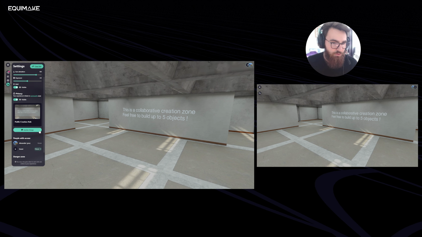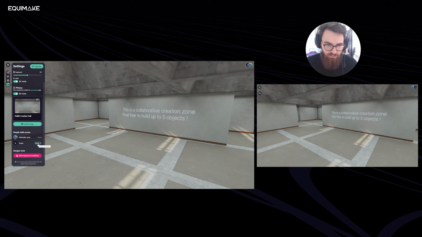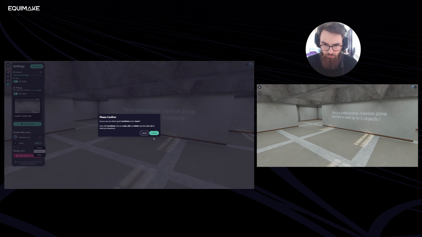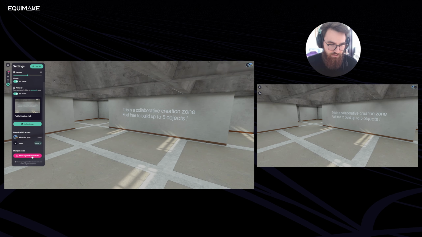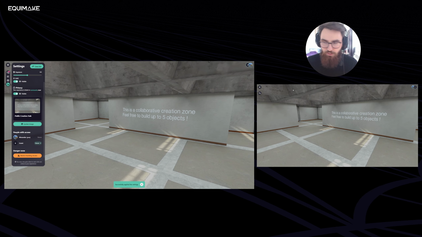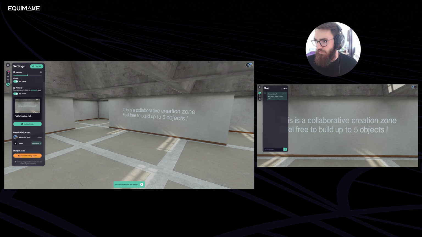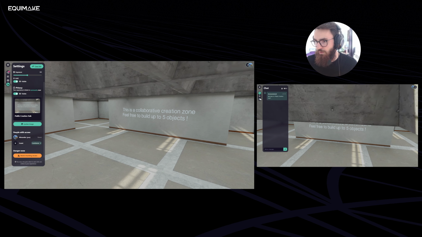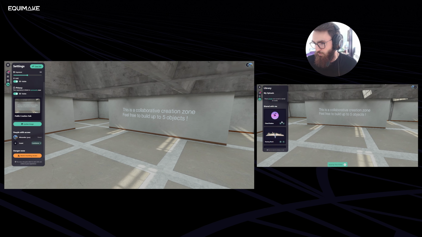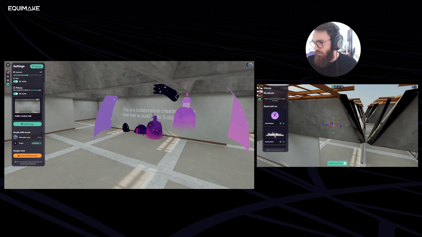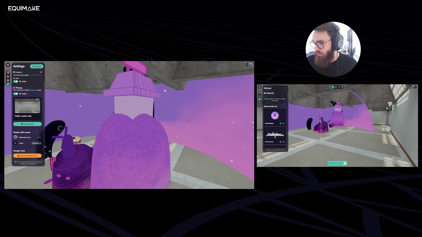Now what I'm going to do, I can selectively give this user a contributor role, or I can allow anyone to contribute. So now if the user reconnects or any user reconnects, they will be given a contributor role and they will be able to spawn the models. So now this contributor can create the models inside this world.